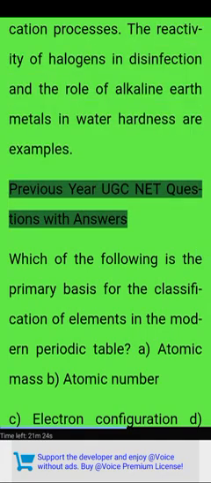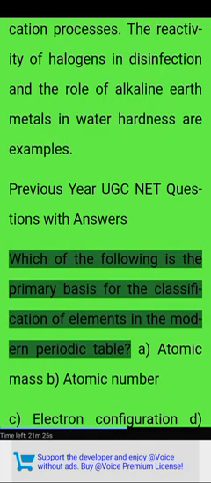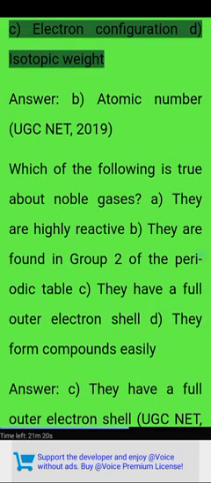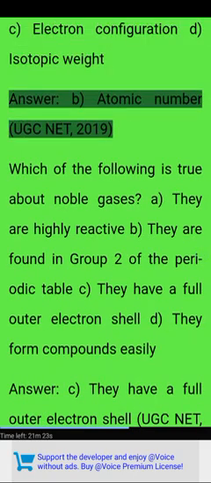Previous year UGC NET questions with answers. Which of the following is the primary basis for the classification of elements in the modern periodic table? A, atomic mass. B, atomic number. C, electron configuration. D, isotopic weight. Answer: B, atomic number. UGC NET 2019.